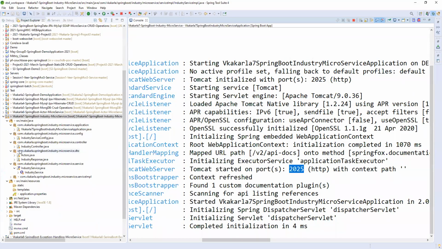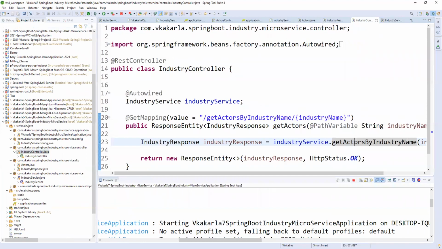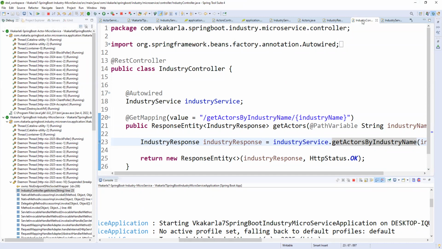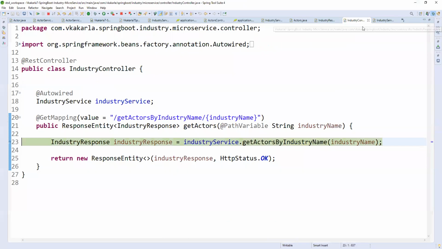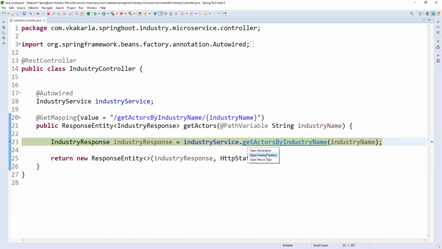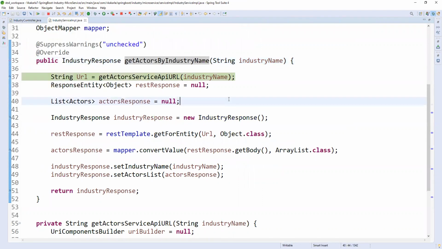Let me debug. I just want to show you how it works. Debug is enabled here, so let me execute this. It will come here. The industry name I'm getting is Hollywood, whatever I'm sending from the front end. I'm coming to the implementation and resuming with step over. So in Hollywood, what are the values we will get?